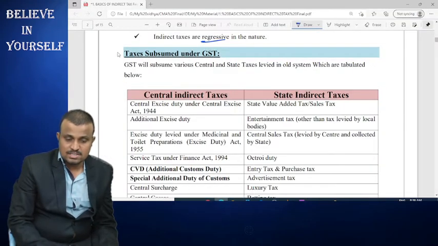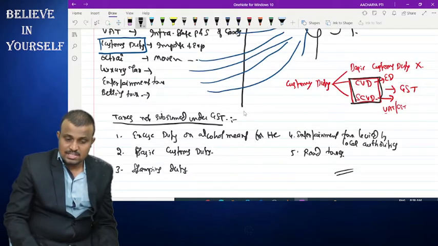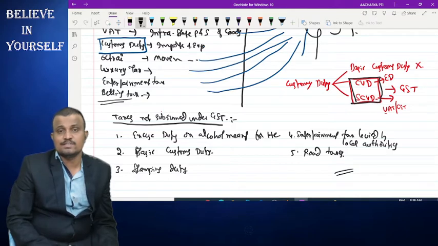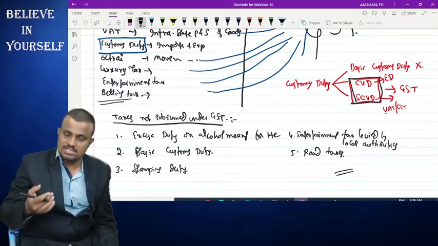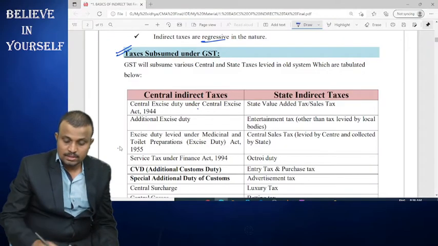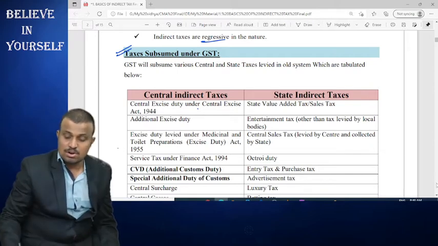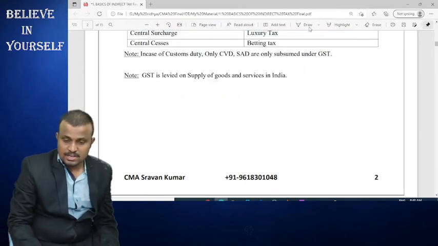So these are the taxes which are subsumed under GST, and which taxes are not subsumed under GST. In case of all these taxes, some taxes are levied by the central government and some taxes are levied by the state government, because in India we have a three-tier federal system. So some taxes are imposed by the central government, some by the state government and some are imposed by local authorities. Okay, these are the taxes subsumed under GST and the taxes which are not subsumed under GST.